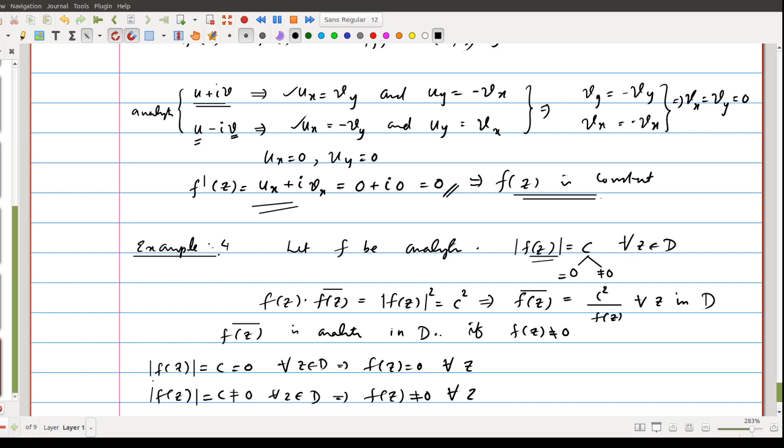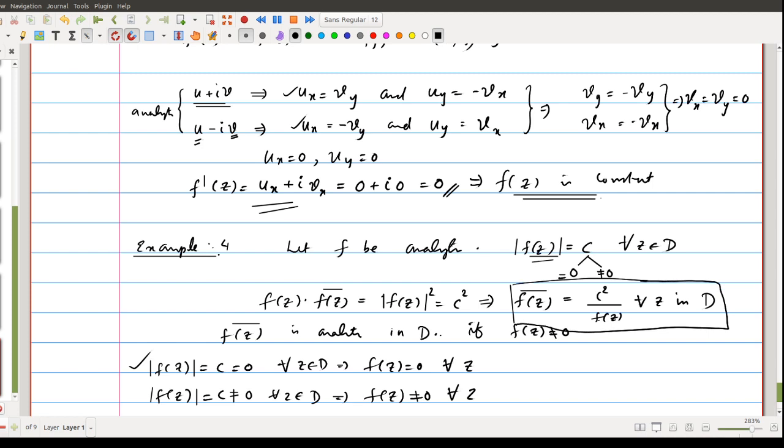So in this case, we can say that f of z is a constant function and it is equal to the 0 function. Otherwise, mod f of z is not equal to 0 throughout D, then we get f of z conjugate is c square divided by f of z.